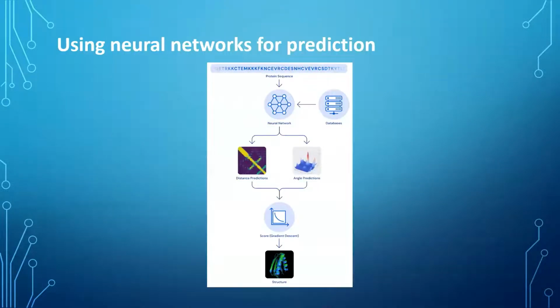They came up with this neural network structure where the protein sequence is fed to the neural network, which has been trained on a database with more than 100,000 data sets. Then it uses two properties called distance prediction and angle prediction to calculate the approximate 3D structure of the protein. Then they score using gradient descent, and finally they output the 3D structure.